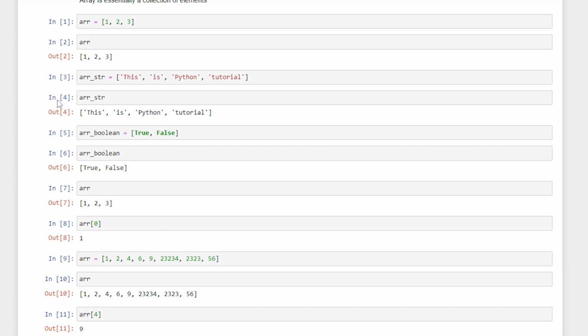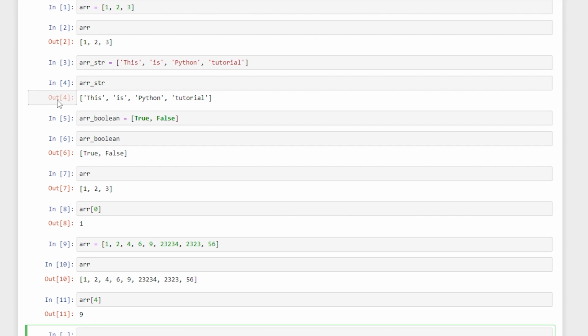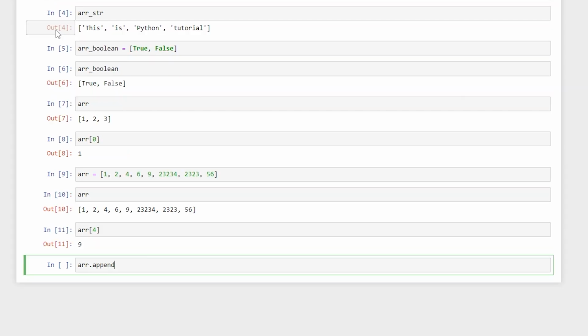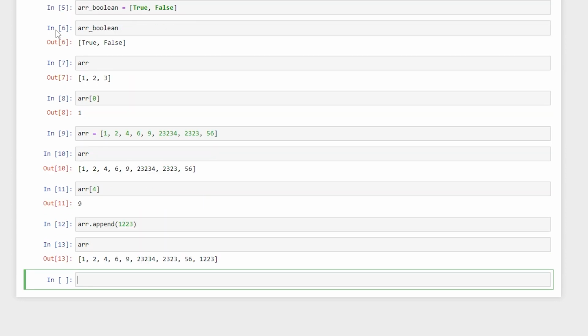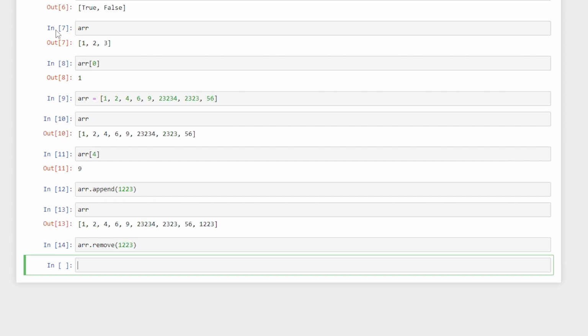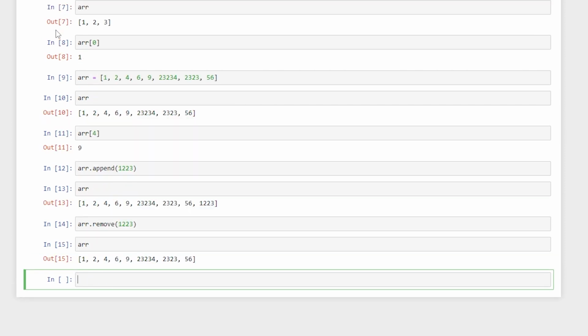in our array. And now there are a set of methods that you can use on the array. So if you want to add an element to the existing array that you have, you can say array.append and then pass the element. So let us say 1 2 2 3, and when I call array, it has been appended at the end of it. I can also remove it, so I can say array.remove with 1 2 2 3, and if I check, it has been removed.